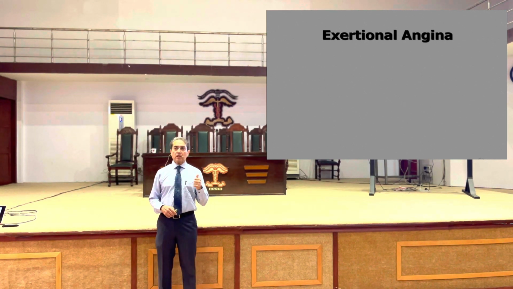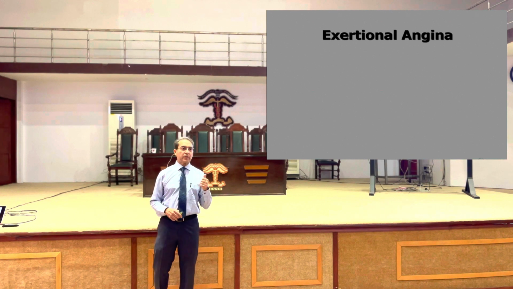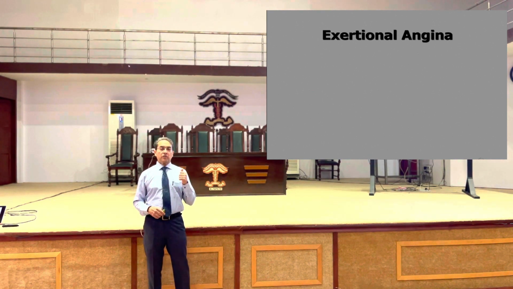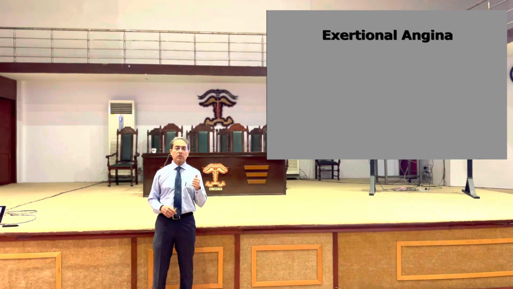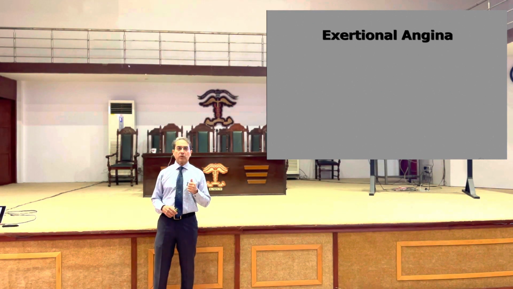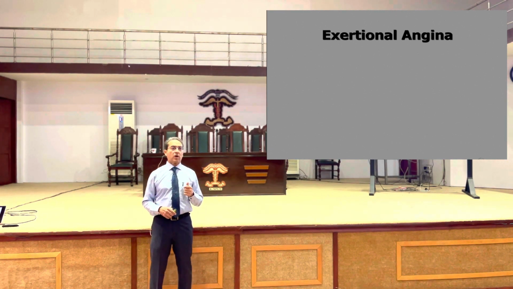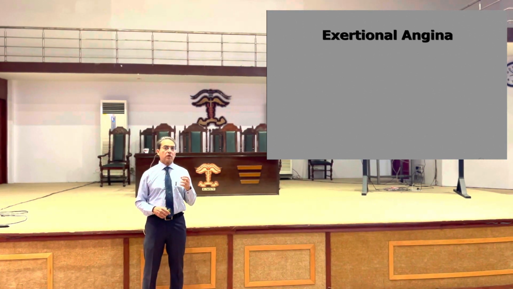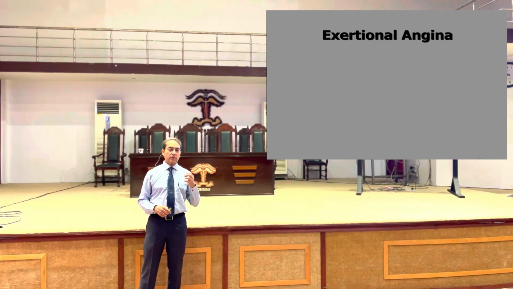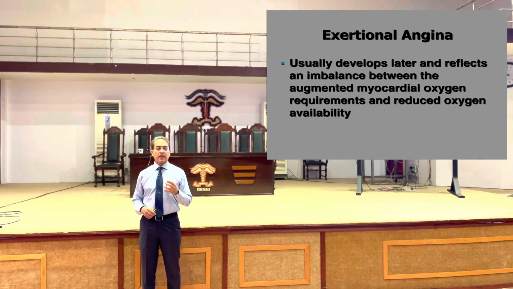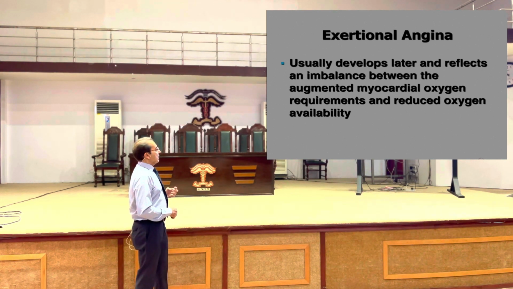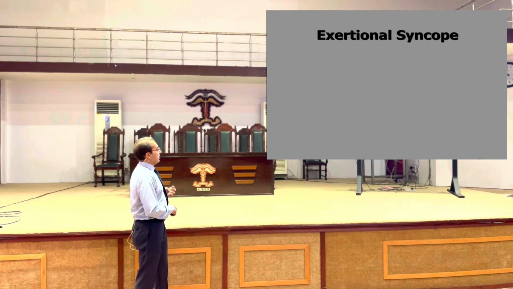So I told you yesterday, the patients with aortic stenosis may present with angina even with normal coronary arteries. So this is one condition when there is no atherosclerosis, but the patient may develop angina because of very high oxygen requirements of this thickened muscle, which is not met by the routine coronary circulation. So if the patient starts exercising, the metabolic demand of this thick myocardium is not met by the routine blood supply. So the patient may develop exertional angina.